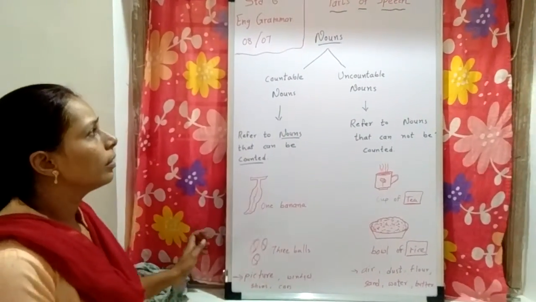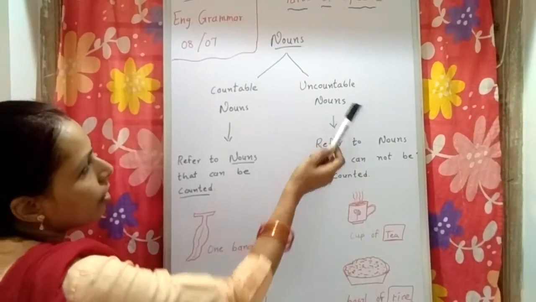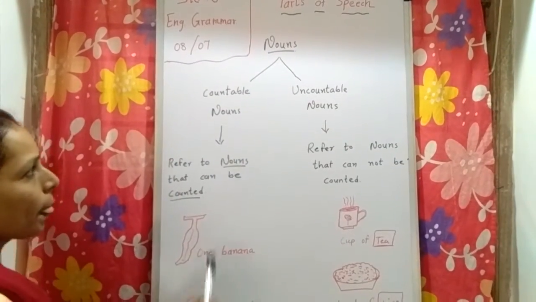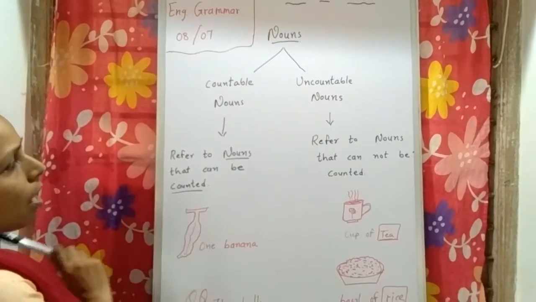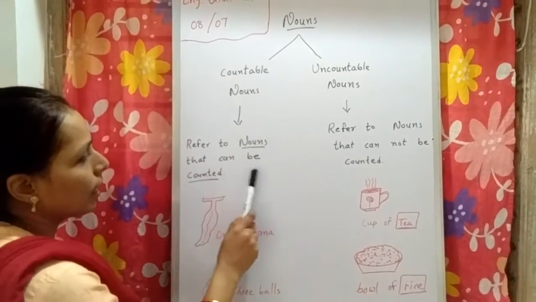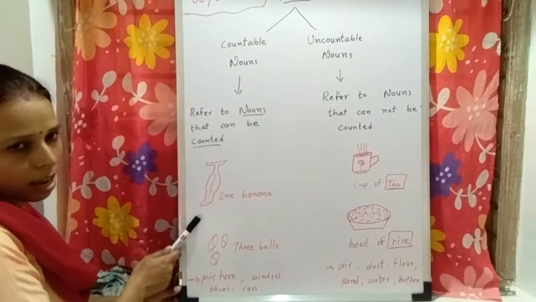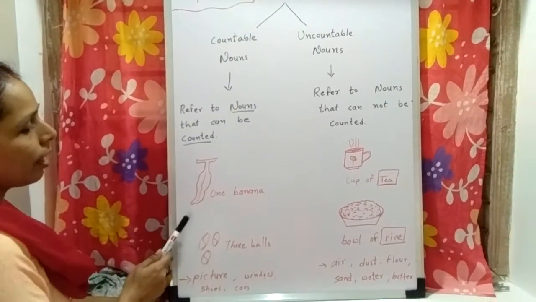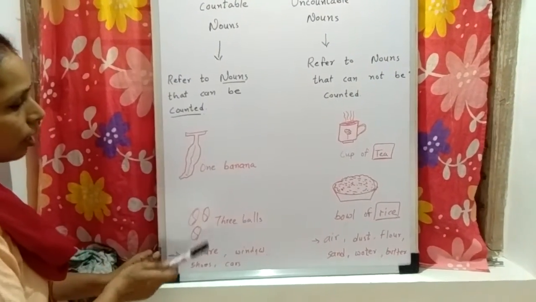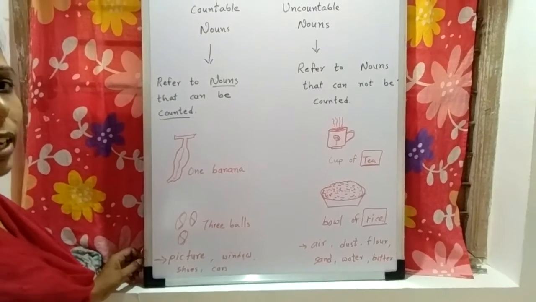In the topic of nouns, there are countable nouns and uncountable nouns. Now, what are countable nouns? Countable nouns refer to nouns that can be counted. These are nouns that can be counted. For example, this is a banana. Banana is a common noun, right? So here we can say this is only one banana. We can count it. If there are 2 bananas or 3 bananas, you can count them, right?